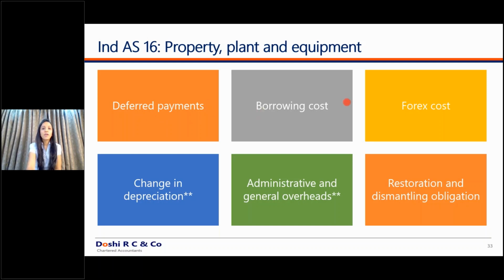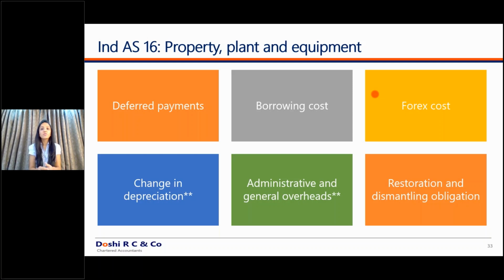Then there is another difference of forex. Do you remember under AS 11 there is an option under para 46A which says that you can capitalize the forex cost into your cost of the asset if it meets the particular criteria? There might be many companies who would have capitalized the forex gain or loss into the cost of property, plant and equipment.